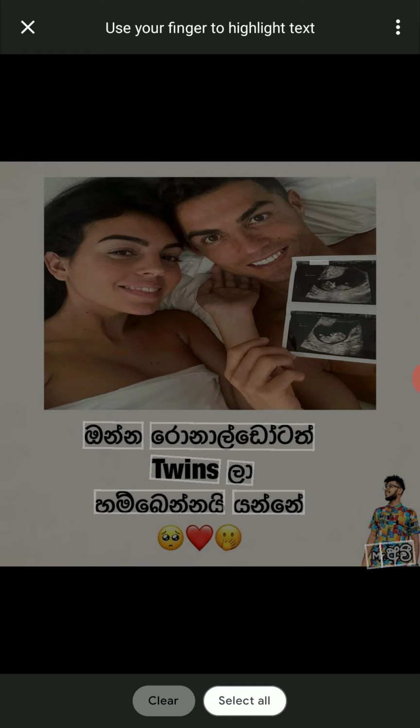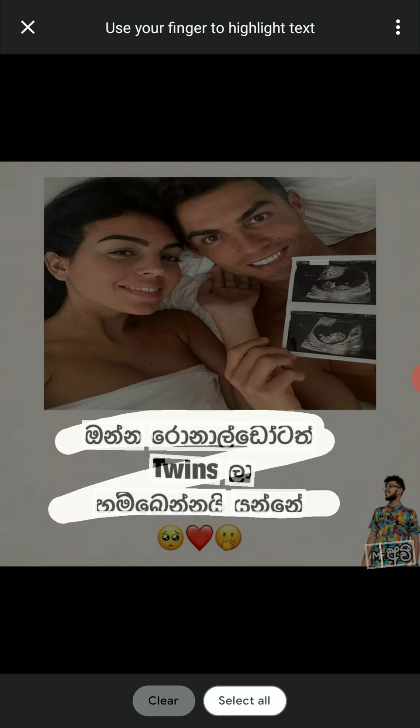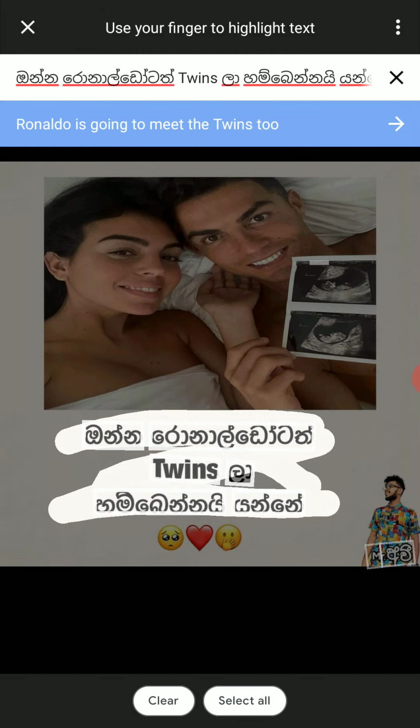Two chicken fighting. Let me translate what they did. Ronaldo is going to meet the twin brother. Oh, twin two. Okay, now it's getting it.